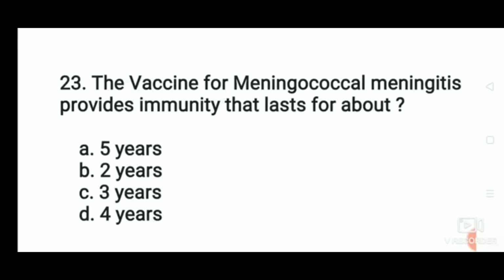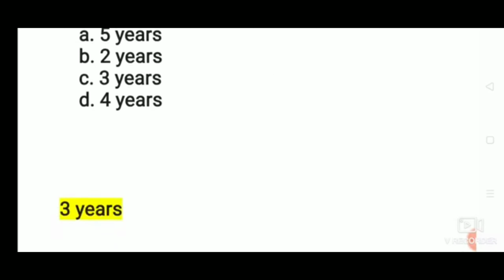The vaccine for meningococcal meningitis provides immunity that lasts for about 5 years, 2 years, 3 years, or 4 years? The correct answer: the vaccine for meningococcal meningitis provides immunity that lasts for about 3 years.